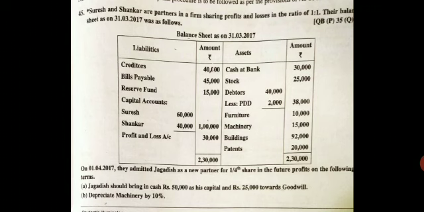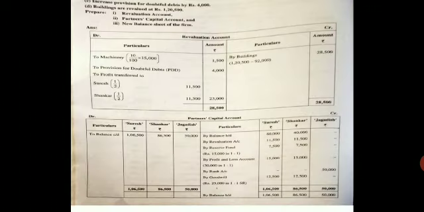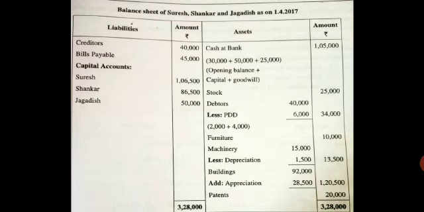Depreciate machinery 10%. Come to the asset side of the balance sheet. Below the machinery, write less depreciation 10%. Put in your calculator 15,000 into 10%. That will be 1,500. Minus it, write in the outer column 13,500. Now you have deducted it.